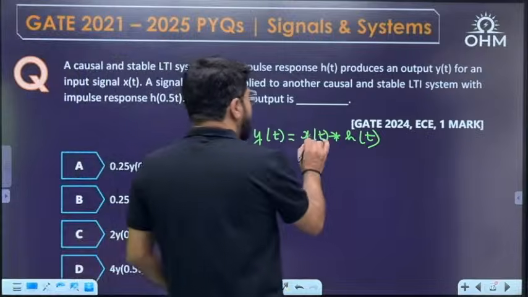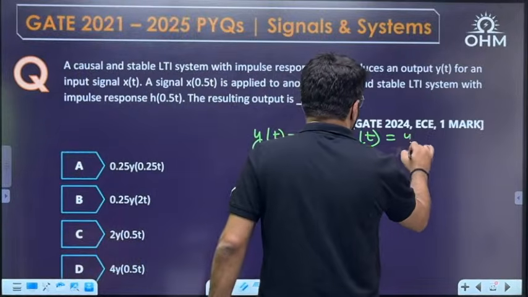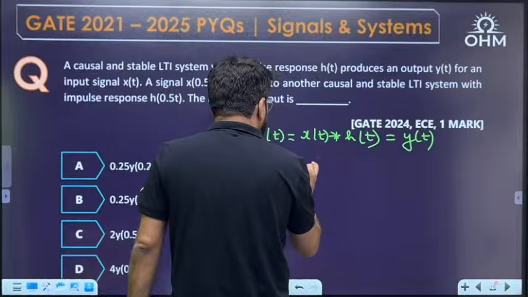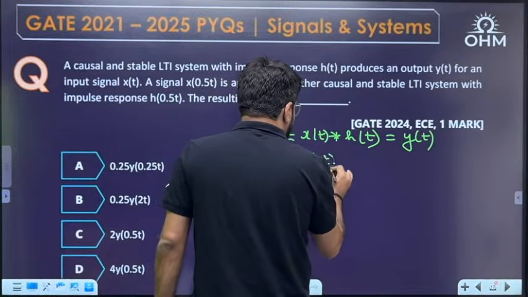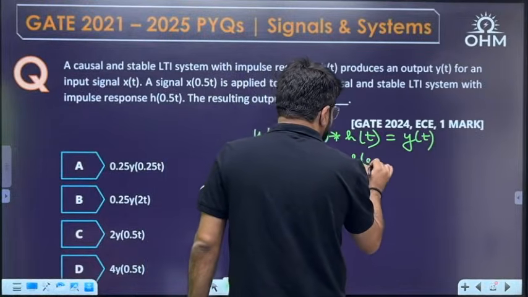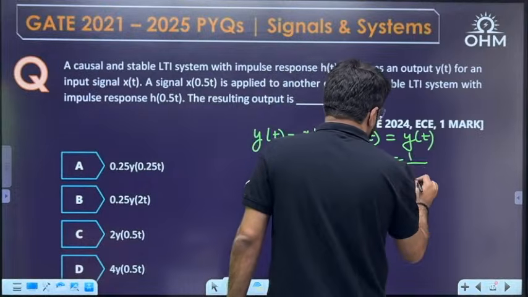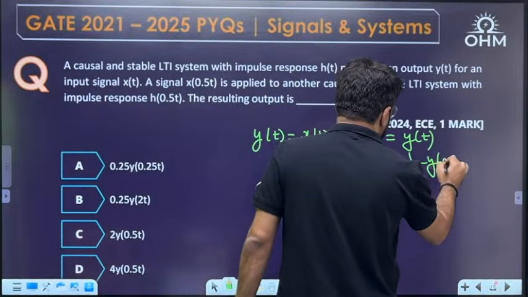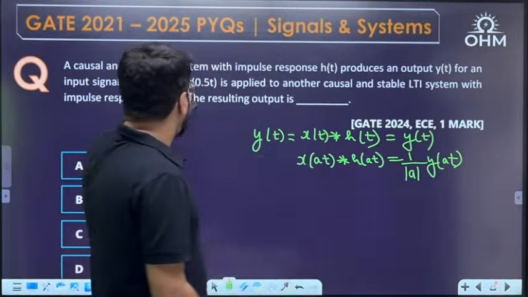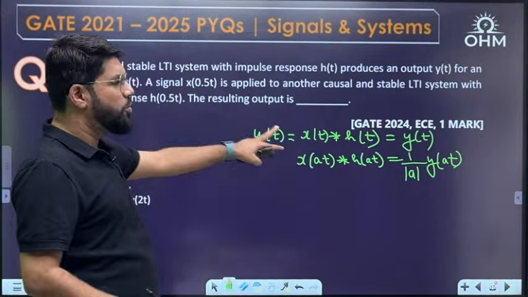If x(t) convolution h(t) is y(t), then by the simple convolution scaling property, x(at) convolution h(at) is given by 1 upon modulus a times y(at). Now the input is x(0.5t) and the impulse response is h(0.5t).